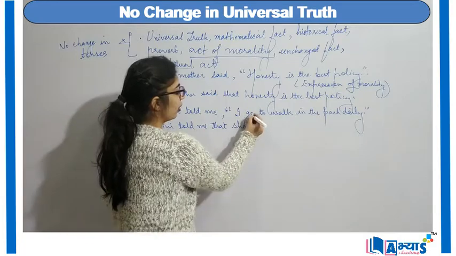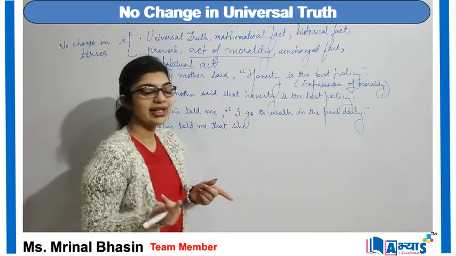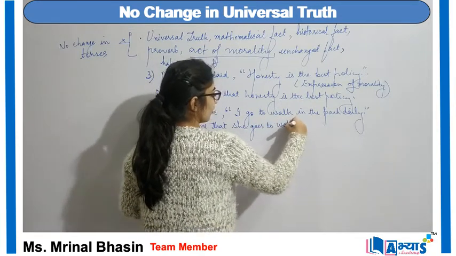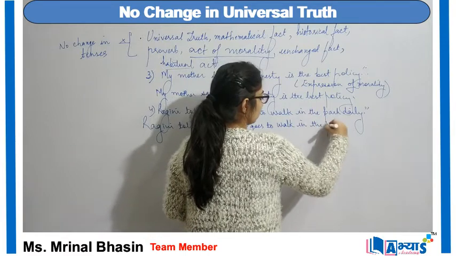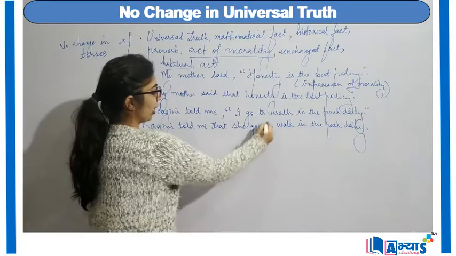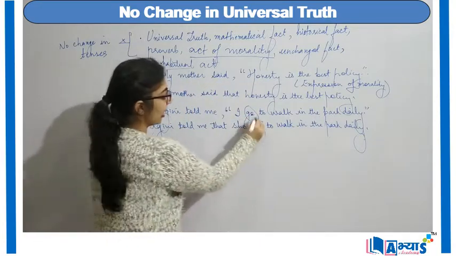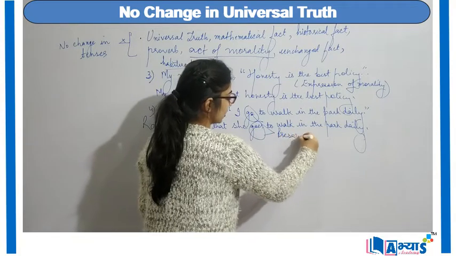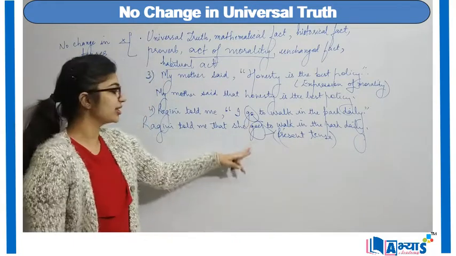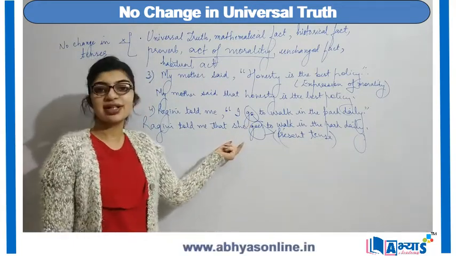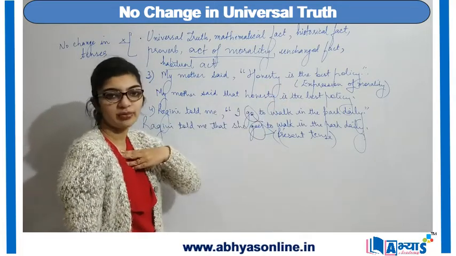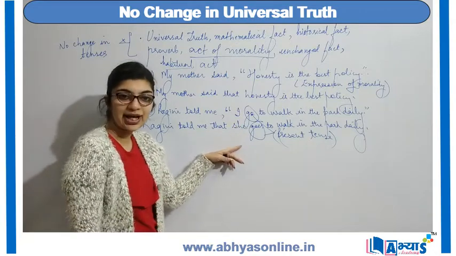Whenever the verb ends in o it changes to es. So she goes to work in the park daily. Now go and goes, both are present tense. Therefore, the tense has not changed, only the formation of the sentence has changed, just as in indirect speech we change the form.